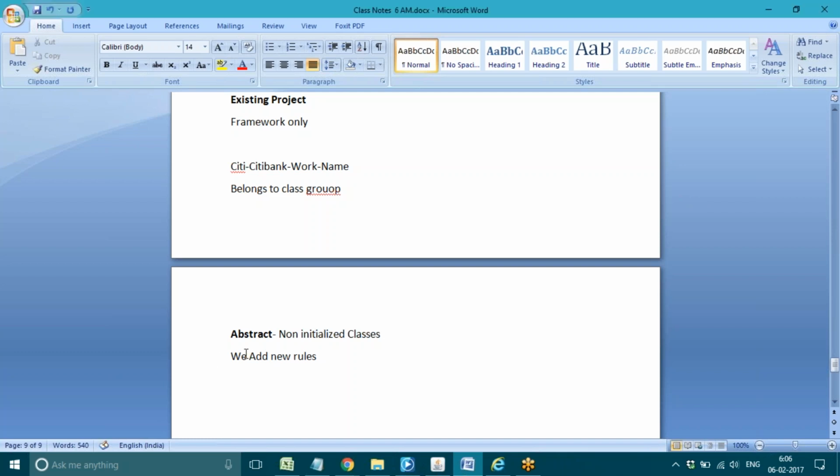So we cannot add new rules under the abstract classes, because we can only inherit the rules from other services. For example, when you're working with integrations and some external service is there, if you want to import the data from that external service, we can import it using abstract classes, and everything is converted into Pega format. So directly we cannot add any rules, but we can import records from external data.